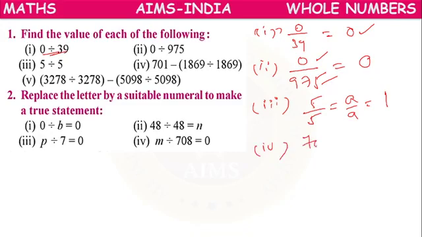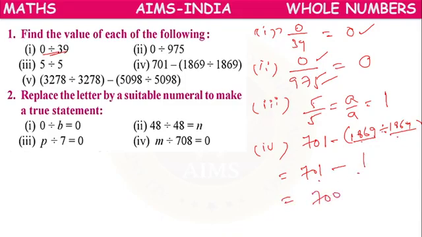Fourth one, 701 minus 1869 divided by 1869. It is in the form of what? Same number divided by same number. The result is 1. 701 minus 1 is 700.